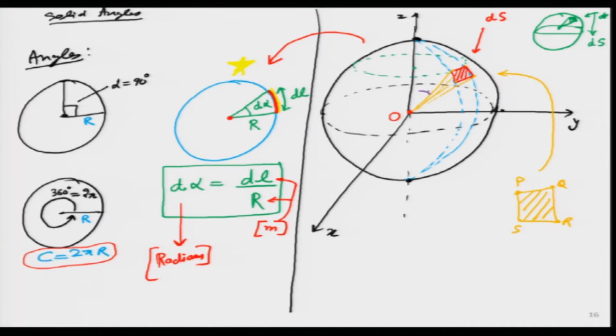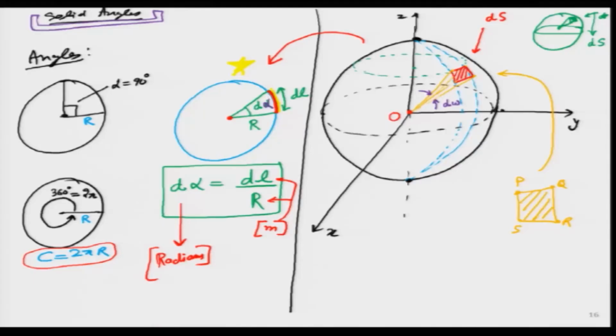This whole thing is a solid angle, and the normal angle we were writing as alpha, and the solid angle we will write as omega. Because it is very small, I will write it as d omega. I hope the concept of solid angle is clear to students. It is the angle which is subtended by a particular area. Why are we using the concept of a sphere?